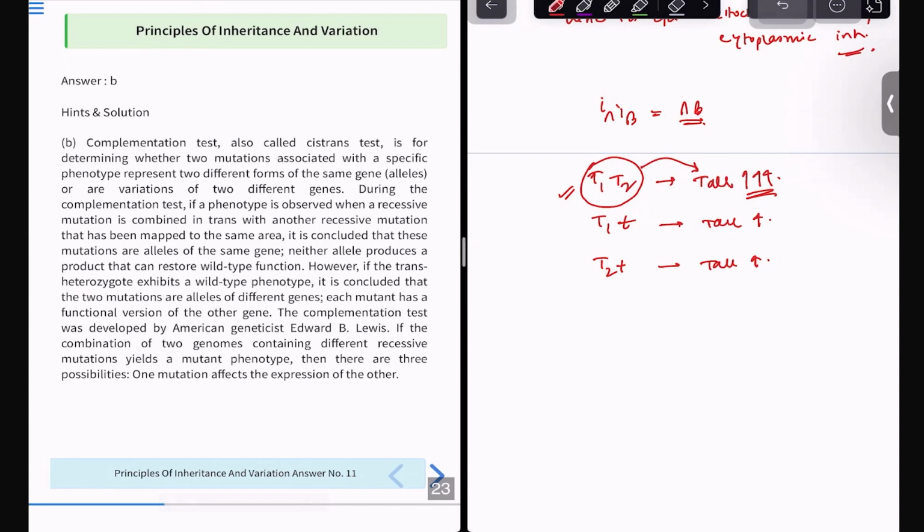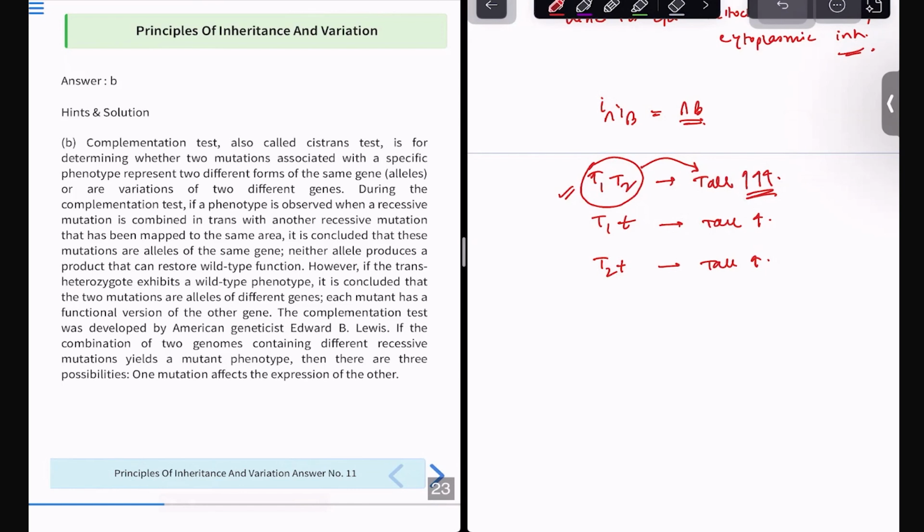This test was also discovered by Edward B. Lewis. You can read the rest of the explanation, but what I want you to know is just this much. The complementation test, also known as the cis-trans test, checks whether two mutations with a specific phenotype represent different forms of the same gene or are variations of two different genes. This much. What is the test procedure? You might know, you might not know; no one will ask that.